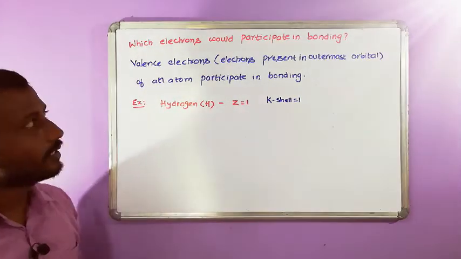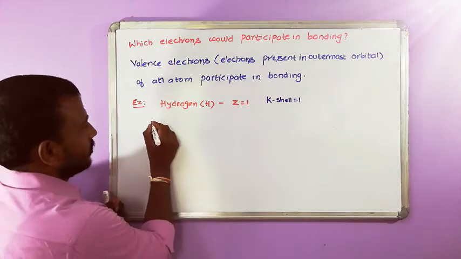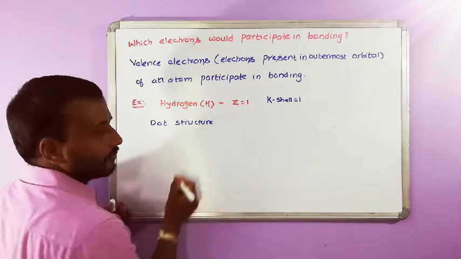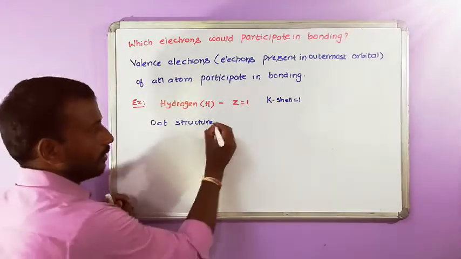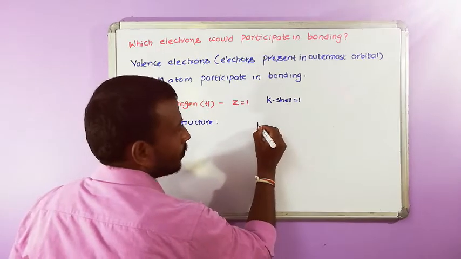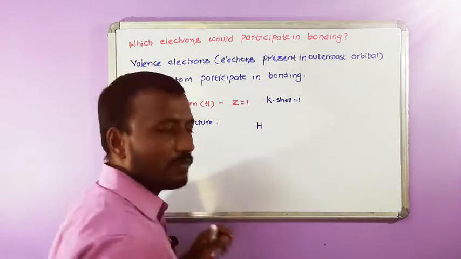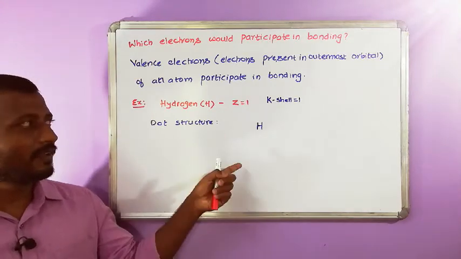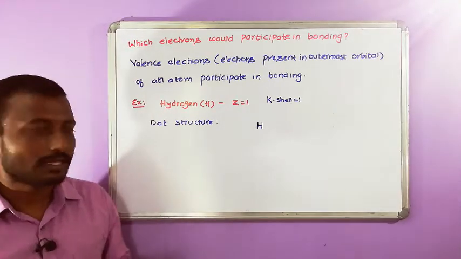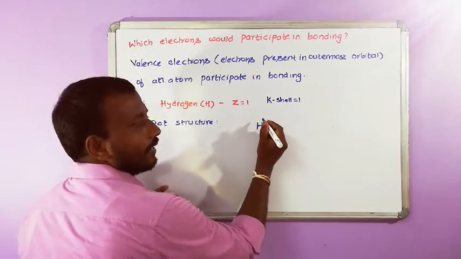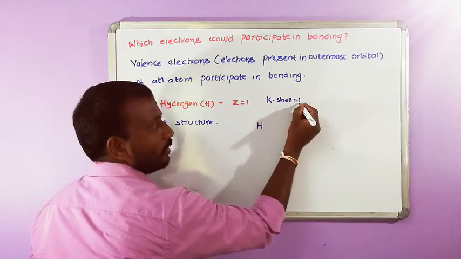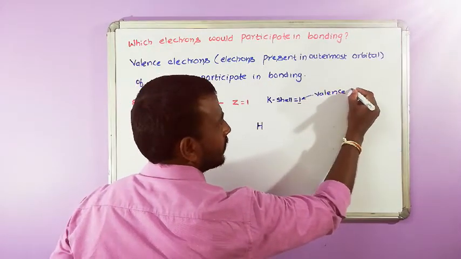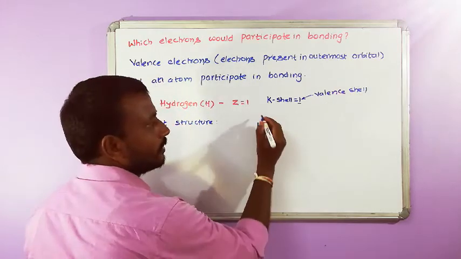So, how to represent these valence electrons? Dot structures. If you want to know bonding, you should know about dot structures. How to represent dot structures? We are going to write the symbol and we are going to write the number of electrons in the form of dots or crosses in the valence shell around the atom. So, there is only one valence electron, only one shell is present, that is the K shell, that is the valence shell itself. So, this is 1.